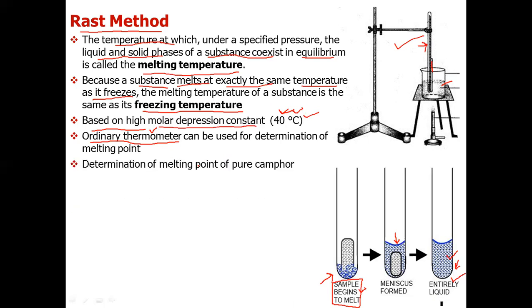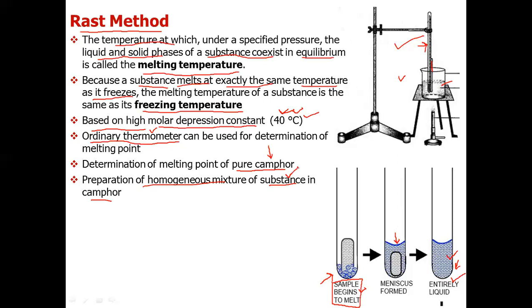Now, what we have to do, first we take the pure camphor. In this method, camphor acts as solvent. Okay, so we determine its melting point by this apparatus and note down its melting point. Then we prepare a homogeneous mixture of the substance in camphor, the substance whose molecular weight has to be determined. We make mixture with camphor. Suppose it is naphthalene. Suppose we have to measure the molecular weight of naphthalene.